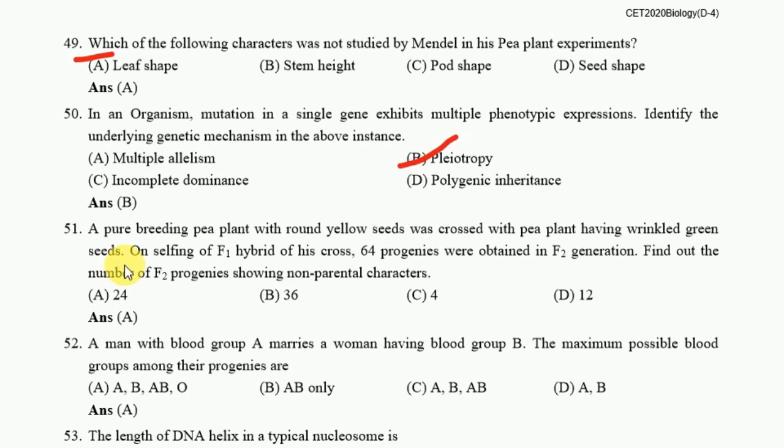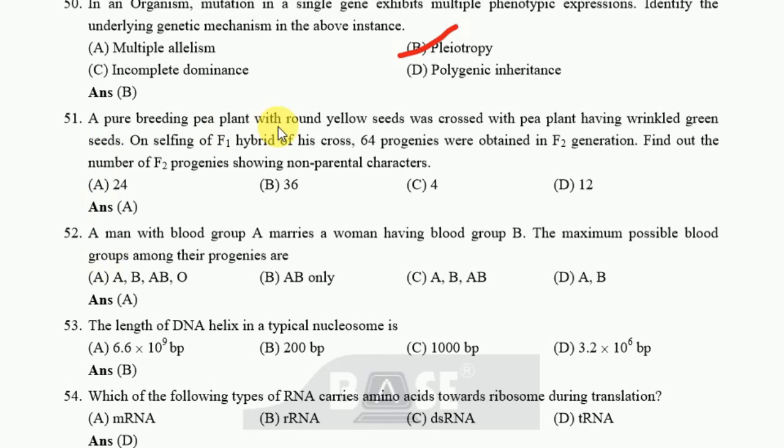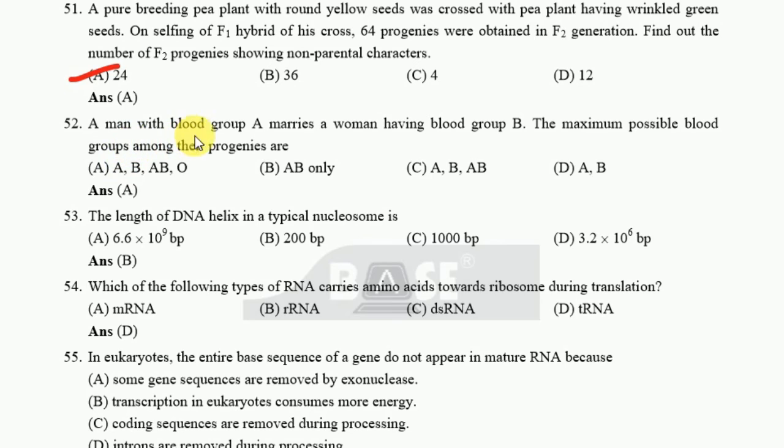Okay. Next one, a pure breeding pea plant with round yellow seeds was crossed with a pea plant having wrinkled green seeds. On selfing of the F1 hybrid of this cross, 64 progenies were obtained in the F2 generation. Find out the number of F2 progenies showing non-parental characteristics. The option is 24. Okay. Next one, a man with blood group A marries a woman having blood group B. The maximum possible blood groups among their progenies are option A.